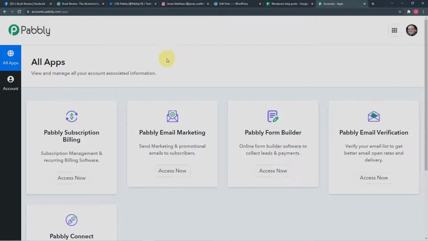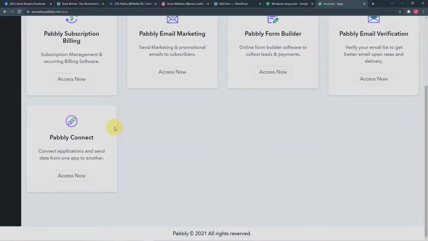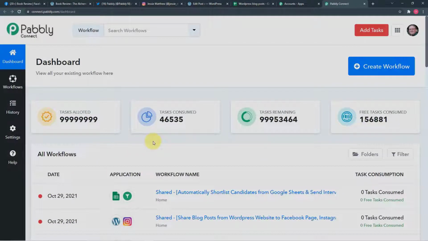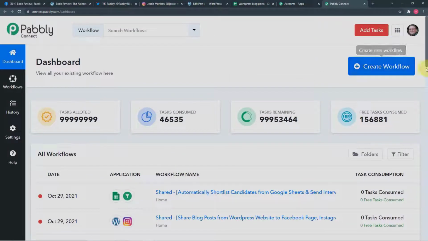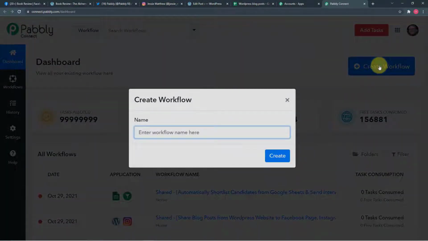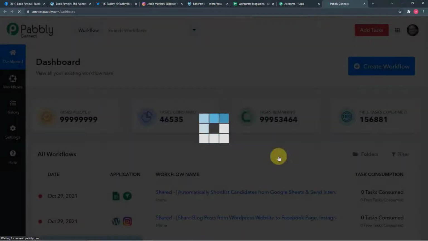Now from this all apps section of Pabbly, you have to come to this Pabbly Connect panel and click on access now button. Okay. So this will bring you to the dashboard of Pabbly Connect, and to start working here, you have to create workflows like these. Okay. So to create a workflow, you just have to click here on create workflow button. And here you have to enter a relevant name to your workflow. So you can give any name according to you. Let me fill the name. So I have filled the name as WordPress blog post to social media platforms. Okay. Now click on create here.